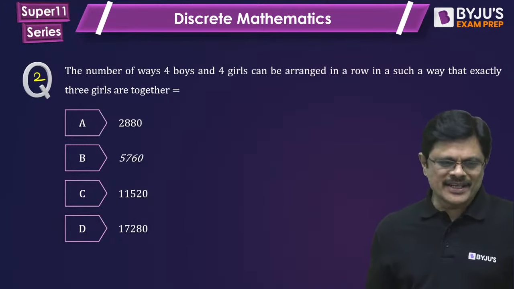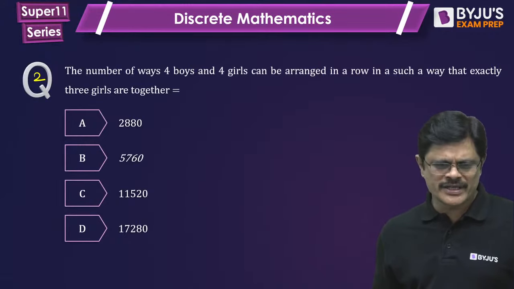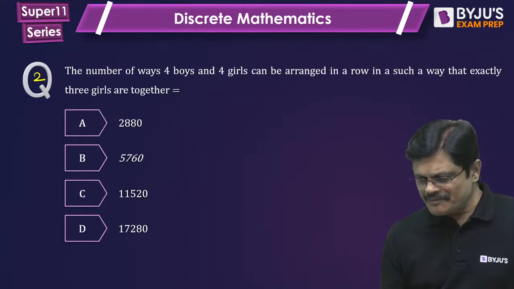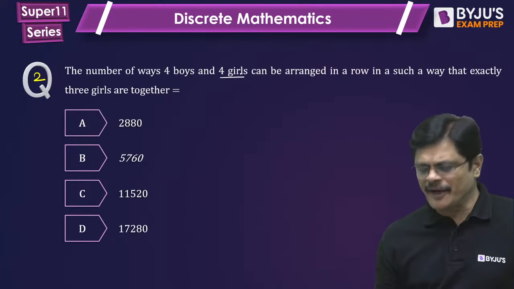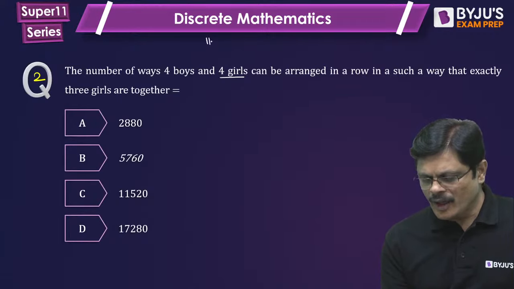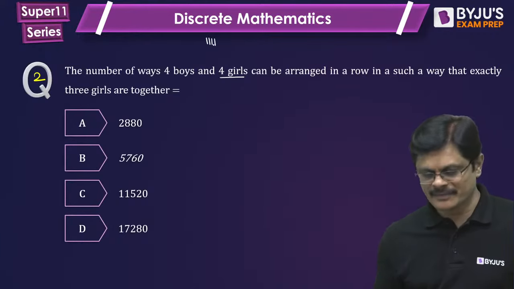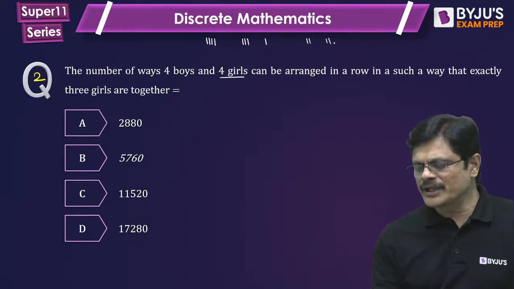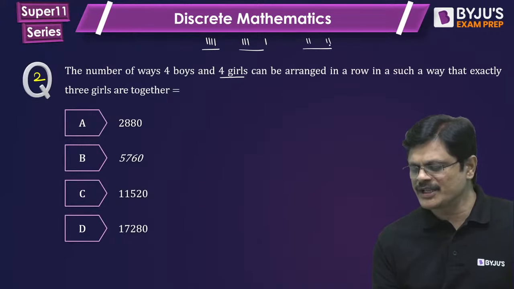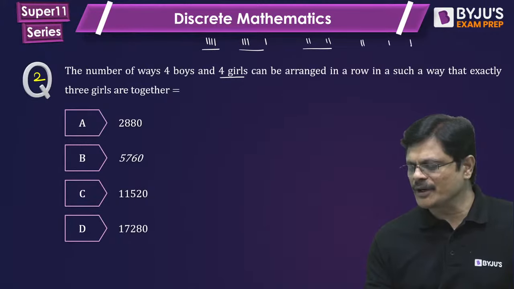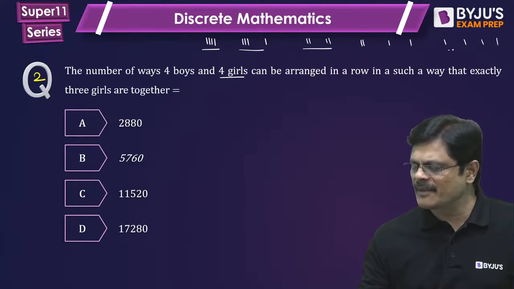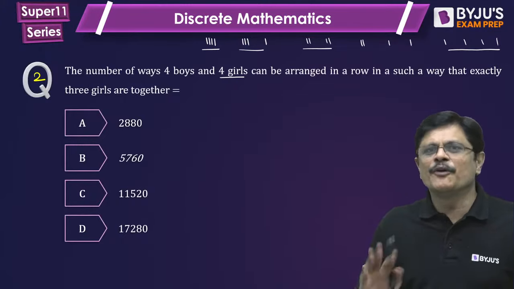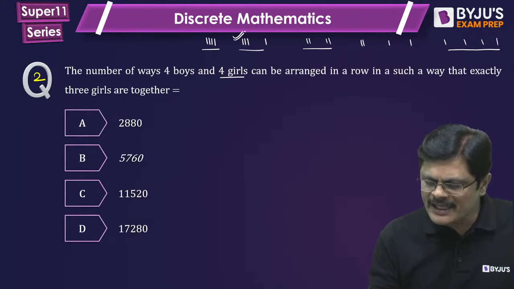We have 4 boys and 4 girls arranged in a row in such a way that exactly 3 girls are together. Generally when you have 4 girls, the different possibilities are: all 4 girls together, 3 together and 1 separate, 2 together and 2 together, 2 together with 1 and 1 separate, and all 4 separate, my dear friends. Here you want this particular category.